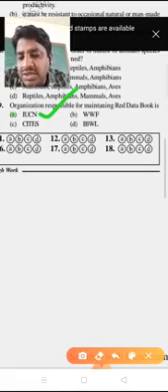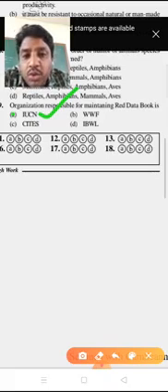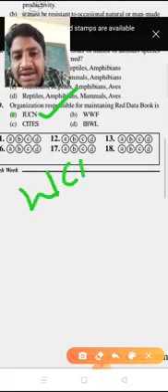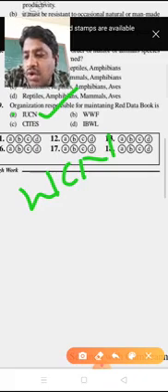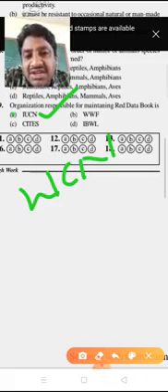This is also called WCU, that means World Conservation Union.